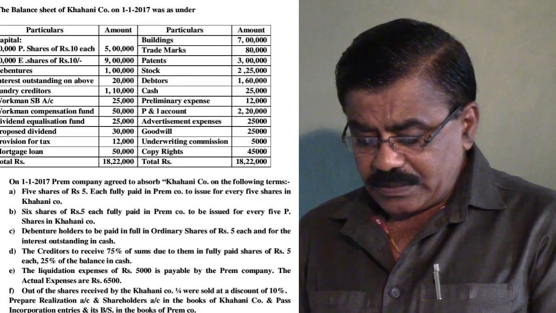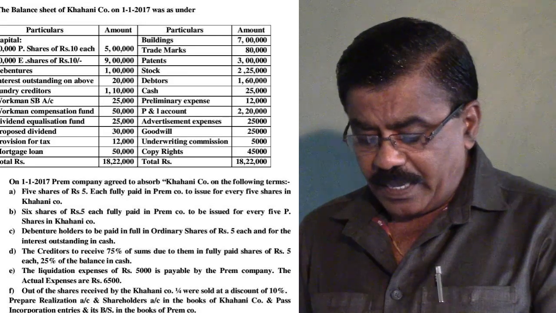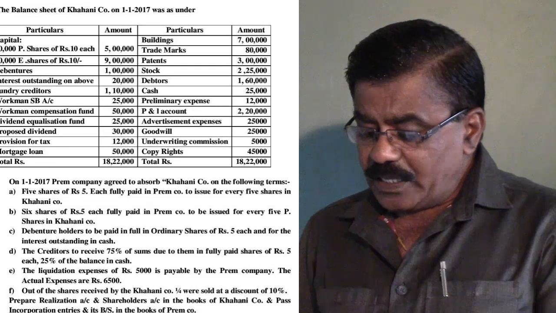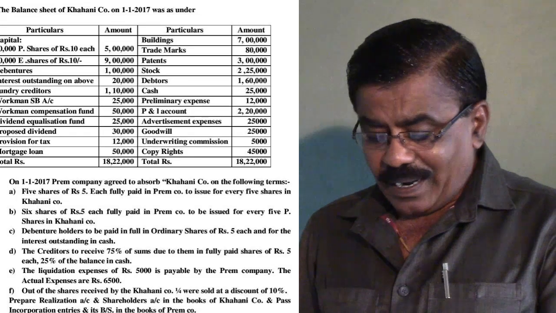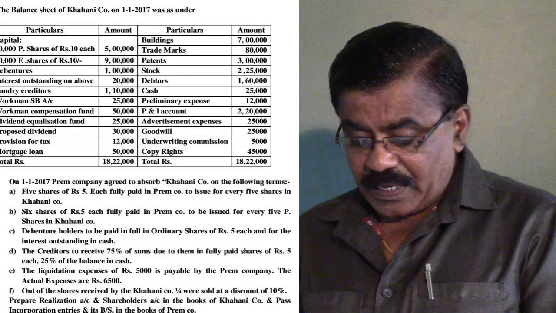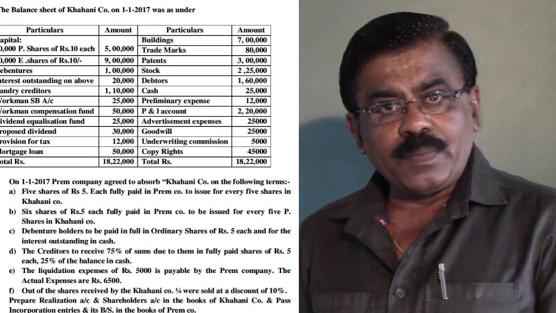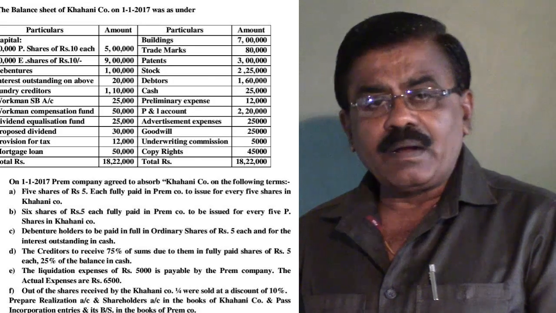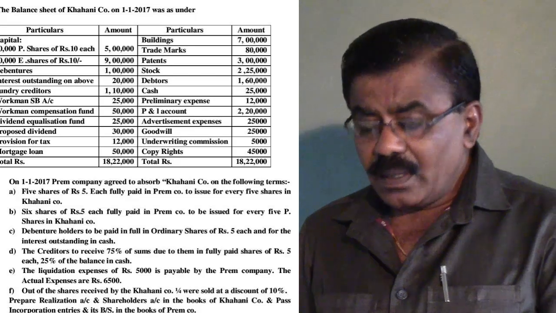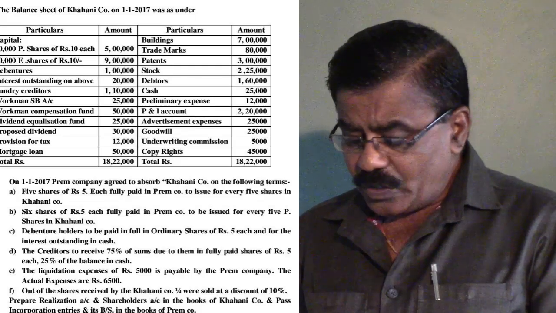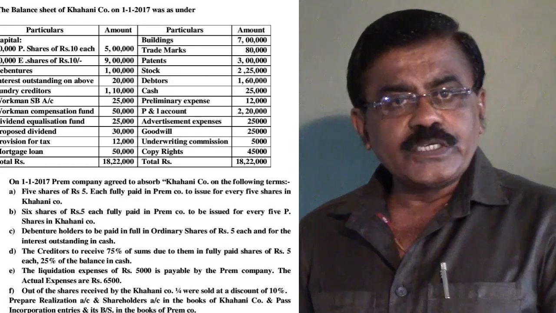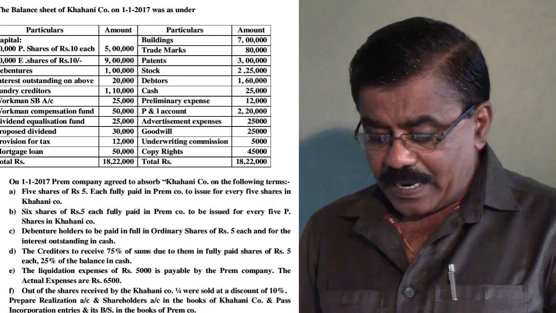And then the next point, that is point number E, the liquidation expenses of ₹5,000 is payable by the purchasing company and actual expenses are ₹6,500. Any liquidation or formation expenses payable by the purchasing company is to be recorded in the books of the purchasing company, assuming it is the purchase of goodwill. But actual expenses made by the vendor company are not at all related to the purchasing company, which are to be recorded in the books of the vendor company directly.